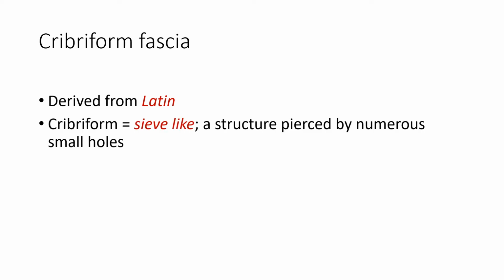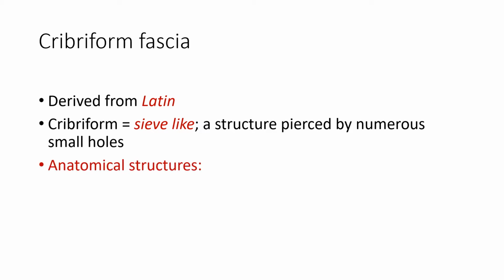The word Cribriform is derived from Latin, which means sieve-like. Cribriform means sieve-like. An anatomical structure pierced by numerous small holes is Cribriform.